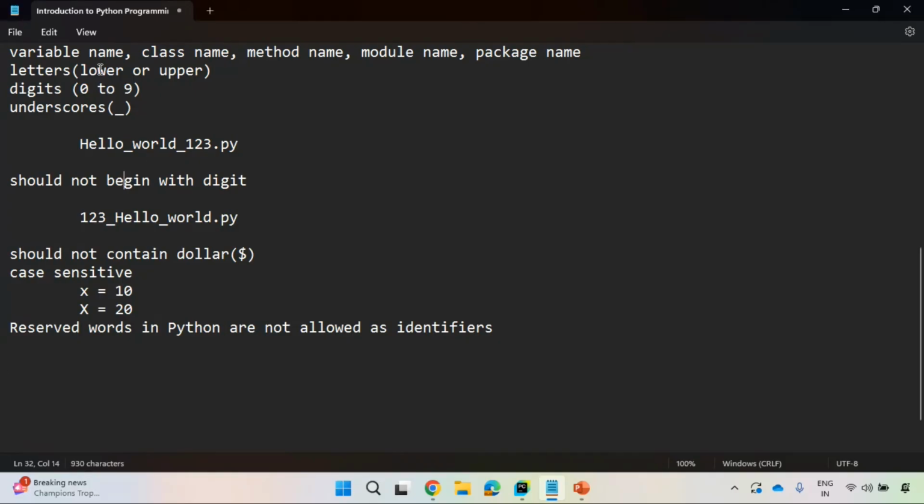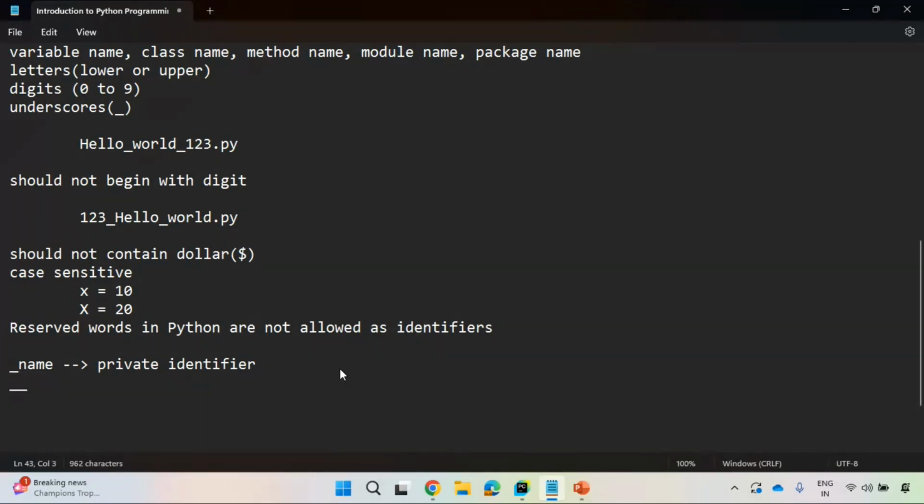So if a name starts with an underscore symbol, it is a private identifier. Very important thing, guys. It has some advantage and some meaning, but for now you need to understand this much only. If a name starts with an underscore, it is a private identifier.